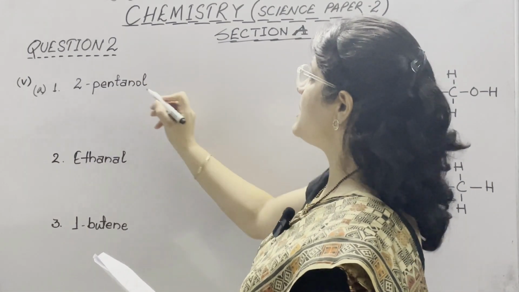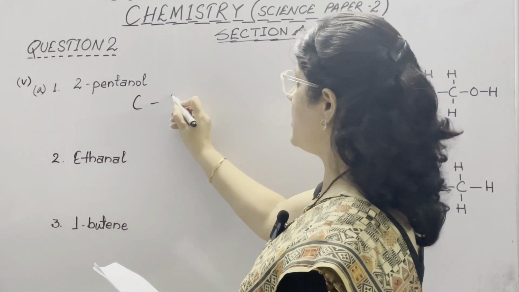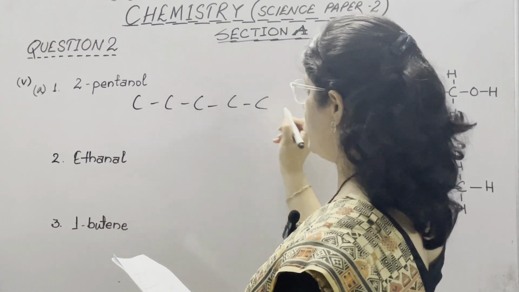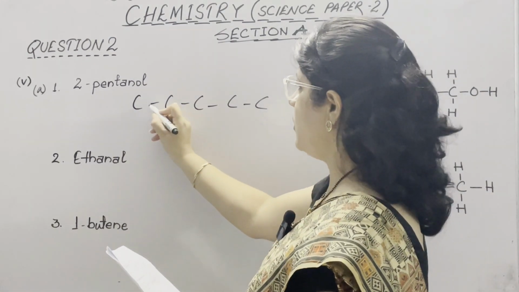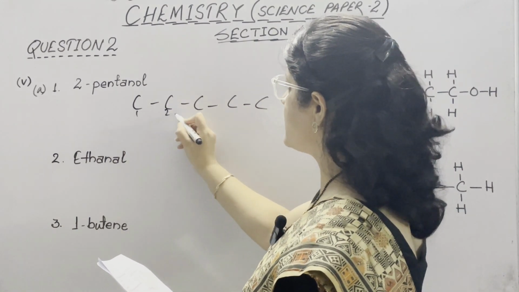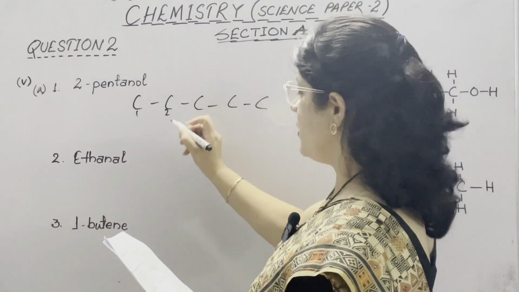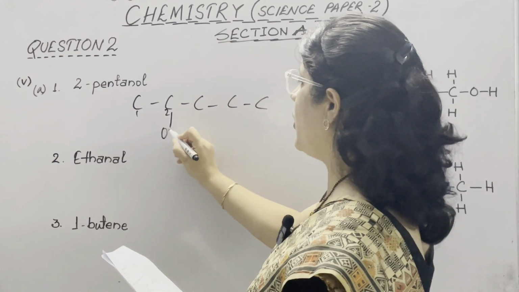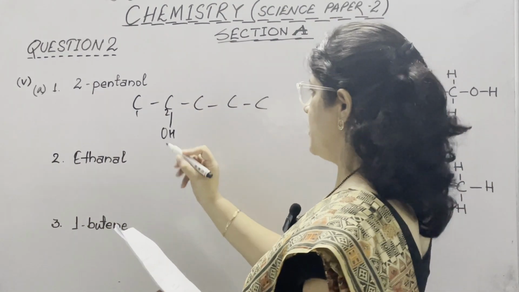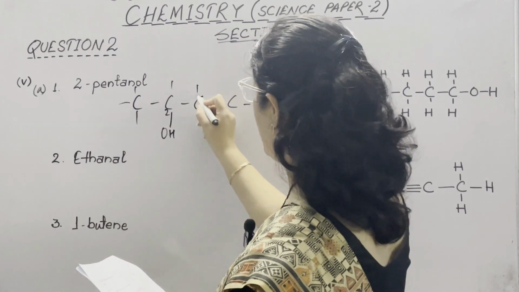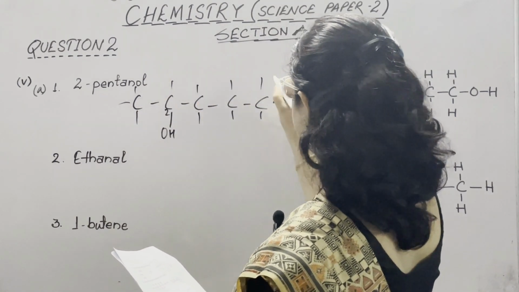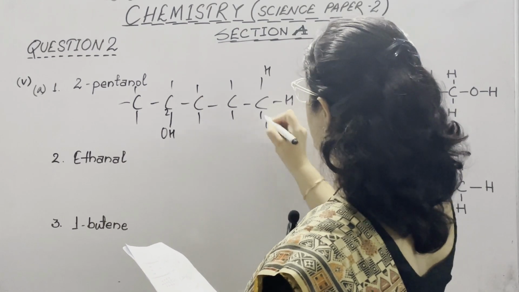2-pentanol. Pent means 5, so the parent chain is of 5 carbon atoms, and then ol on the 2 position. So this is 1, this is 2. On the second position, we need to attach OH. ol means the OH group, the alcohol group. So now balance all the carbon valences with hydrogen.